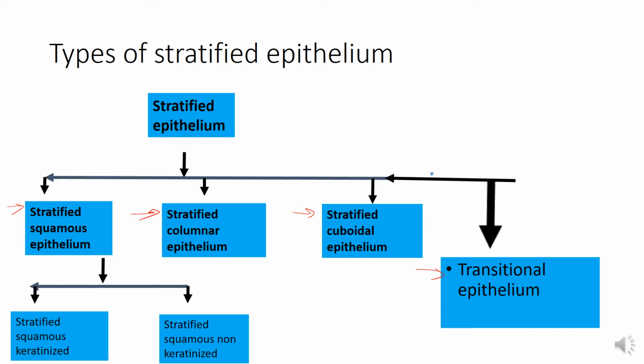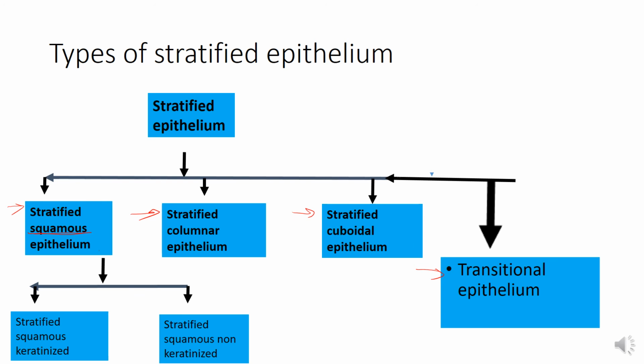So it has a number of layers of epithelial cells, and we further divide this stratified epithelium into columnar, squamous and cuboidal on the basis of the shape of the surface epithelial cells. If the shape of the surface epithelial cells is squamous, then it is called stratified squamous epithelium.